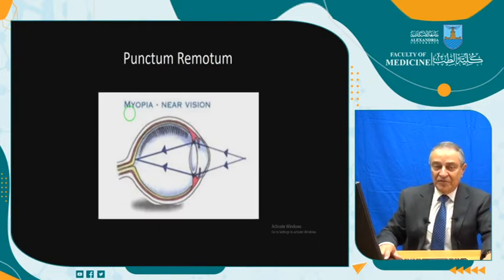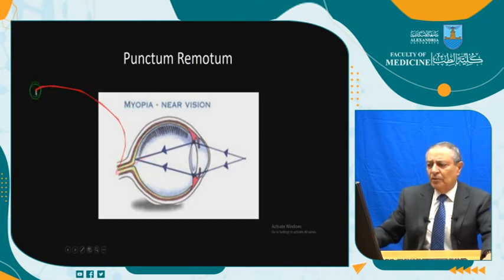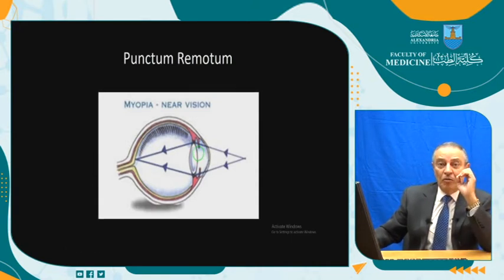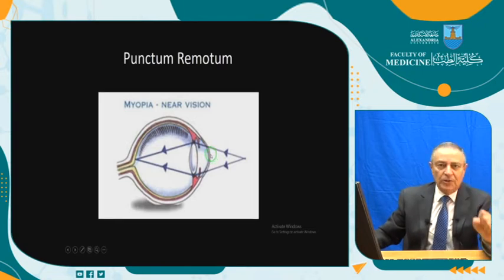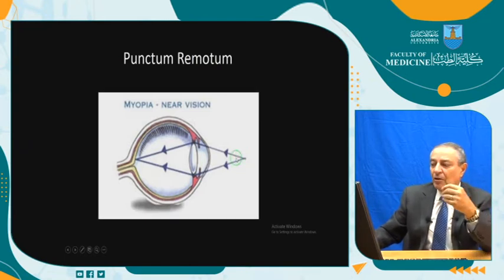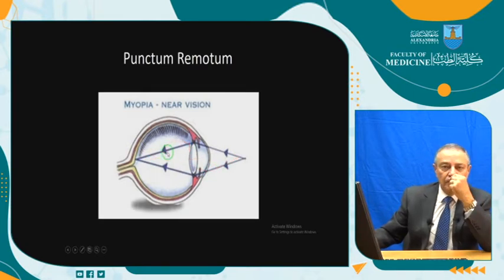Punctum remotum. We have seen in emmetropia how to get the punctum remotum. For the punctum remotum, you take a point from the retina, get it out through this dioptric system and see where it will go. We have just said that this dioptric system is more powerful, converging the light more than normal. If you get this ray from here, out of the eye, out of this dioptric system consisting of the lens and cornea, which is more powerful than usual, it will come in a point focus not at infinity as in emmetropia, but in front of the eye at a variable distance according to the power of this eye.